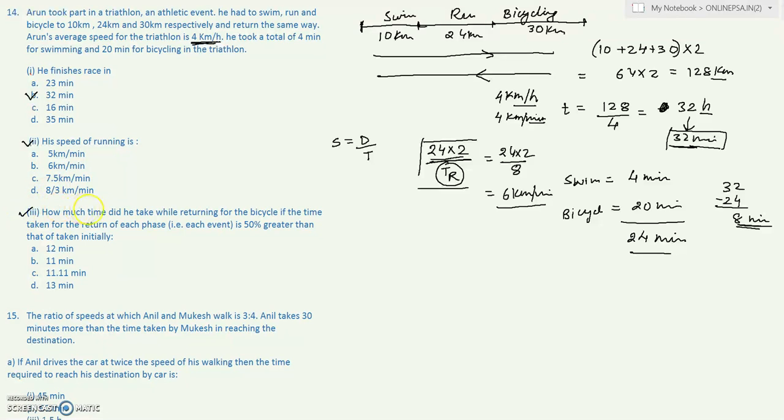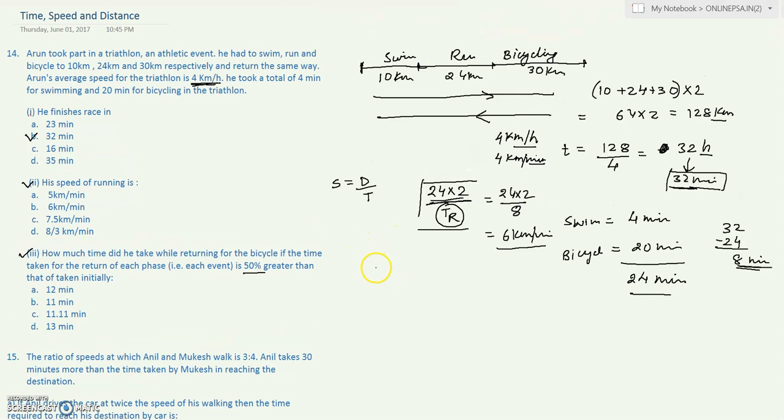Let's move on to the next. How much time did he take while returning for the bicycle? If the time taken for the return of each phase is 50% greater than that taken initially, right?